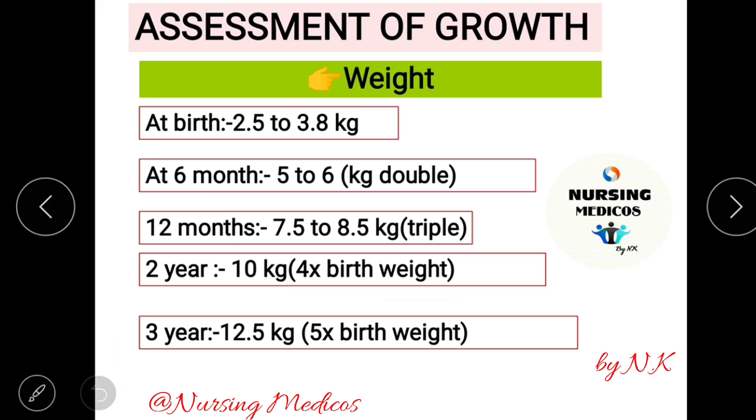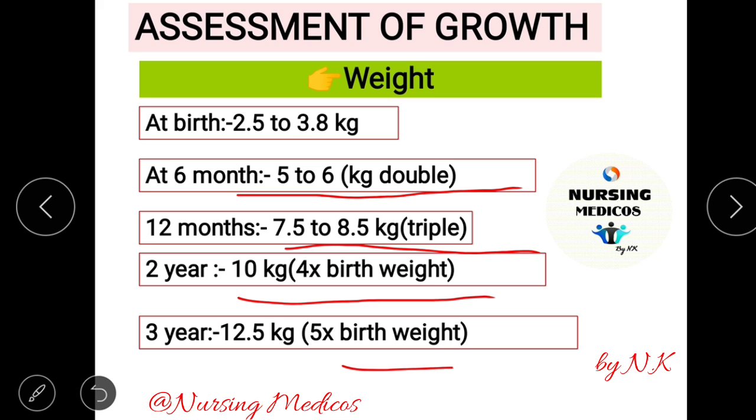In that we will discuss the weight. At birth, the baby's average weight is 2.5 to 3.8 kg. At 6 months, the weight will double, that is 5 to 6 kg. At 12 months, the weight will triple, that is 7.5 to 8.5 kg. At 2 years, the weight is 10 kg, that is 4 times birth weight. And at 3 years, the baby's weight is 12.5 kg, that is 5 times birth weight. So this is about the weight.